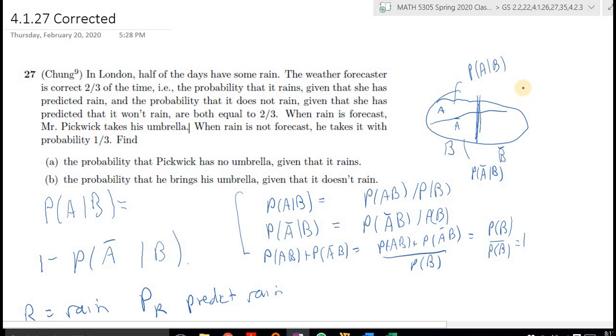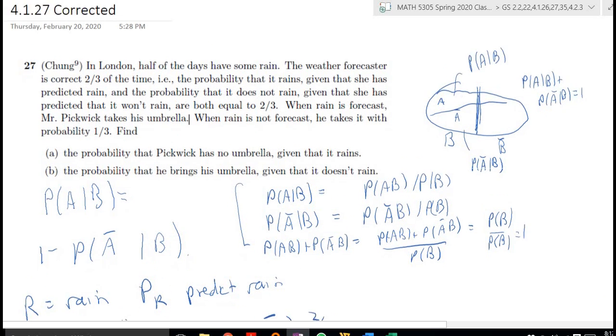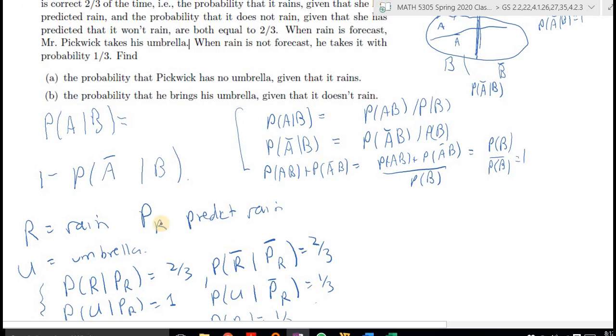So from this you can also see that the probability of A given B plus probability of A bar given B is equal to 1. All the given B means is that you're restricting the sample space. Right? So let's go on. Now we have three things going on. Rain or no rain, predict rain or no predict rain, umbrella or no umbrella. All right, so we actually have R and R bar. Those are the two events that divide the sample space. PR and PR bar, and U and U bar.